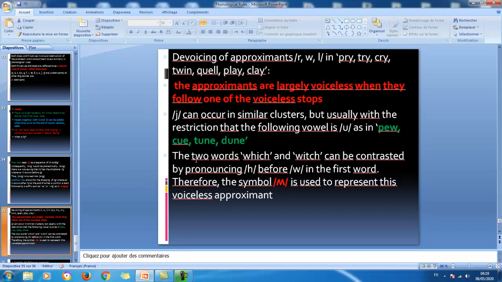Okay, so the two words which and witch can be contrasted by pronouncing h before w in the first word. Therefore, this symbol is used to represent this voiceless approximant. This one is which, but this one is witch. So these are things that can be taken into account just to show you the pronunciation of different sounds in English.